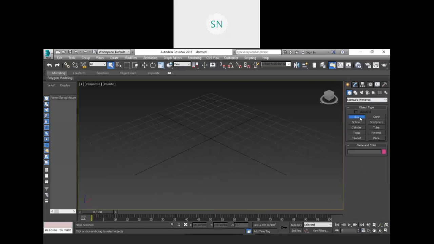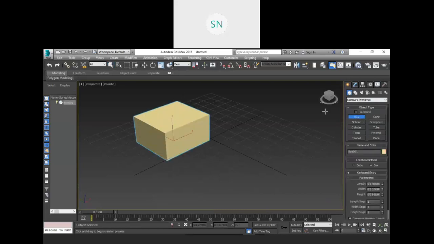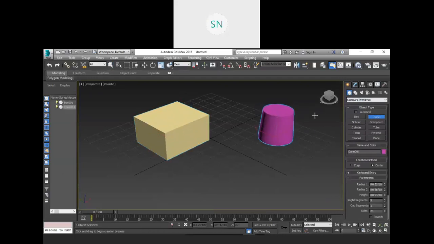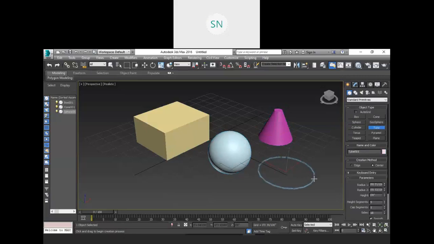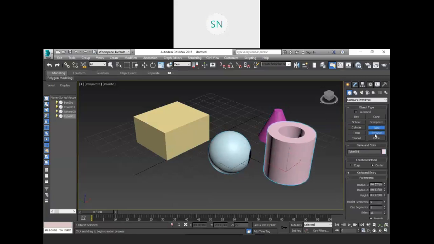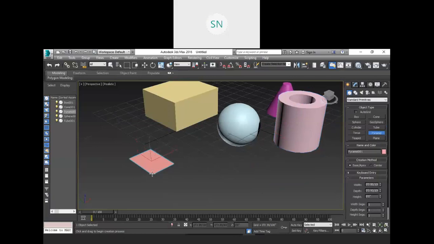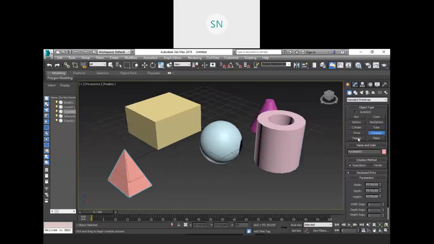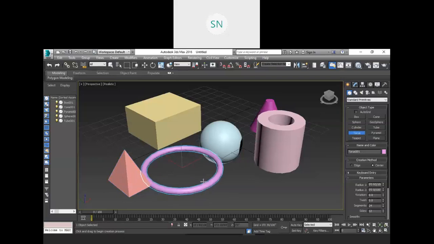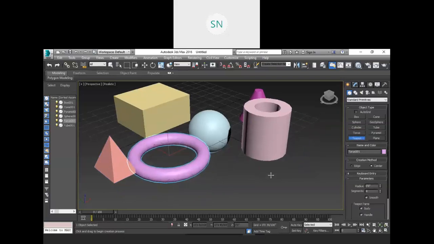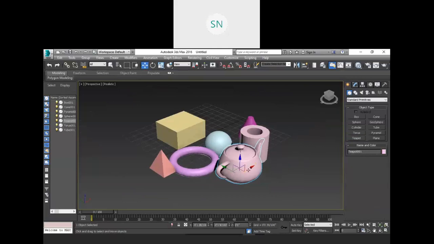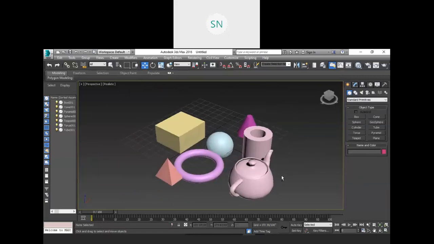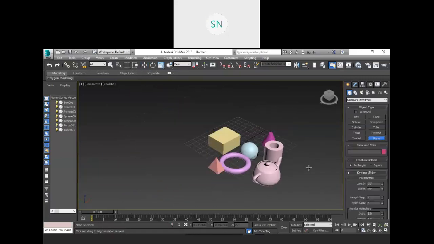Here we have standard primitives. You can create this type of simple objects: cone, right? Then sphere, then we have tube. These are the objects that you can create. Then we have torus, right? Teapot also we have directly available. You can manipulate them also. You can modify the transform with the help of these transformation tools. And lastly we have a plane.